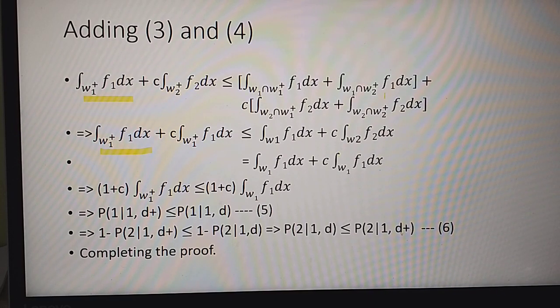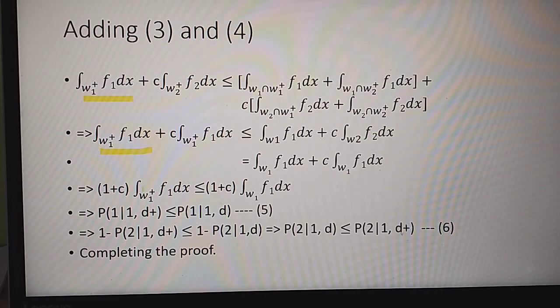For this also, similarly, here it is W1 intersection W1+, here it is W1 intersection W2+. Ultimately the intersection will be gone, and we will keep only W1 here. Here also the intersection part will go out, and simply W2 will remain from these two.